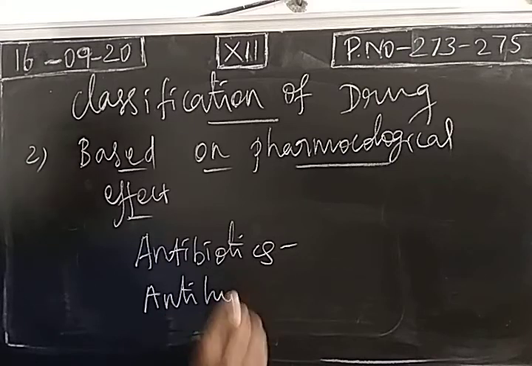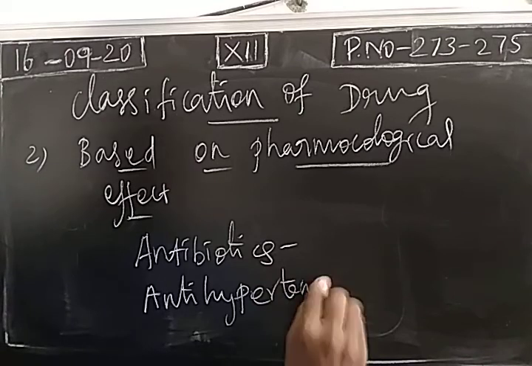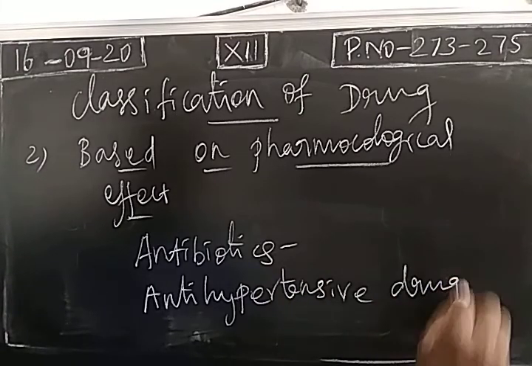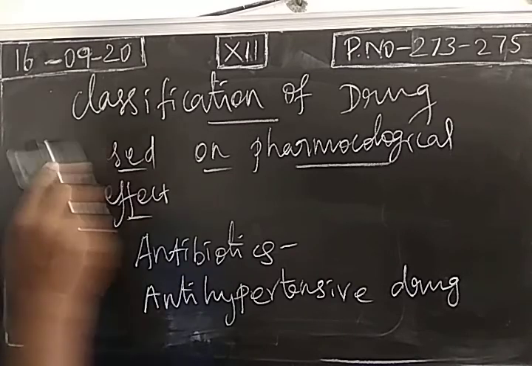Antihypertensive drugs. Examples for antihypertensive drugs: propranolol, atenolol, metoprolol succinate, and amlodipine. You heard this word amlodipine. This is the common drug which is used for curing hypertension. For high BP, we use this amlodipine. All these drugs which reduce high blood pressure are called antihypertensive drugs. So second classification over.